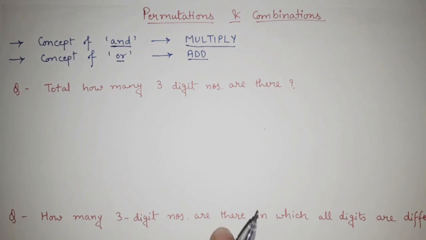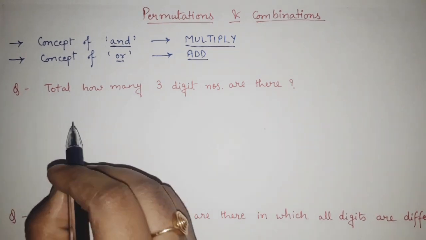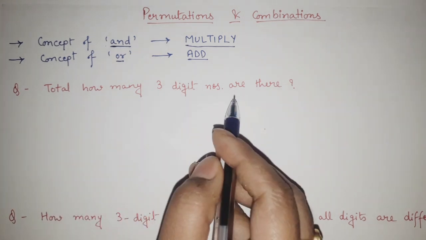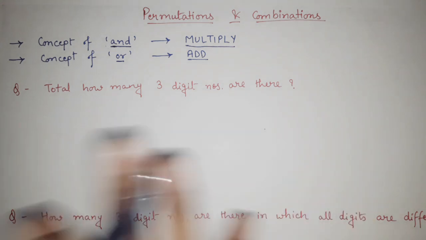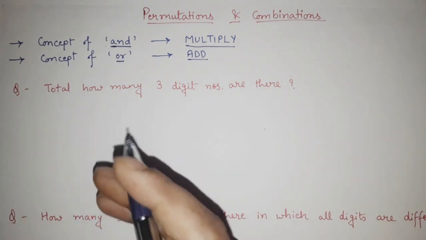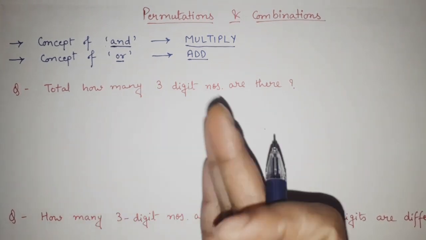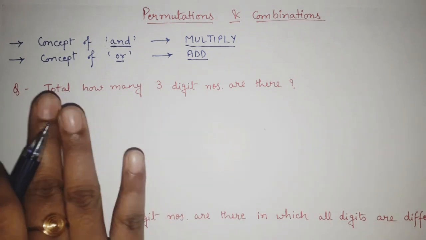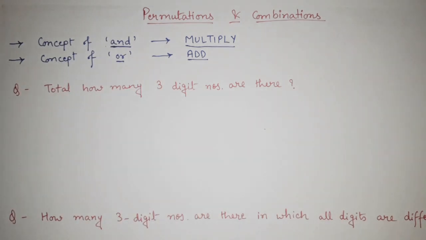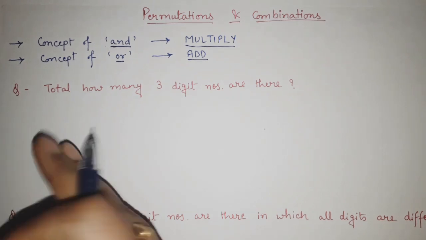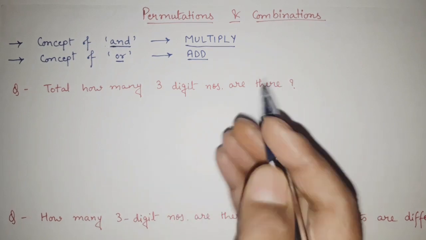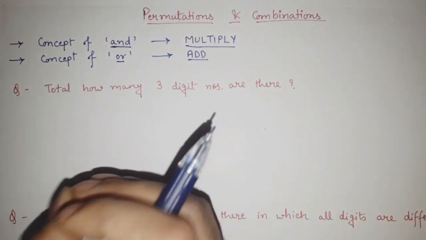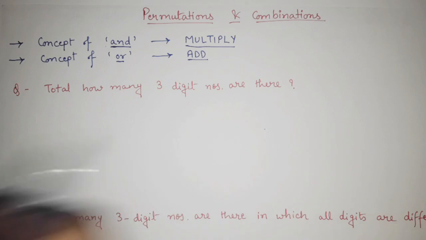Now, this is the first question: in total, how many 3-digit numbers are there? In permutation and combination, as soon as you read the question, you will find it very simple, but the way to solve it is not that simple. We know that 3-digit numbers start from 100 and go up to 999. But similarly, they can ask you about 5-digit, 10-digit, or 15-digit numbers, so there should be a direct way to determine the answer.